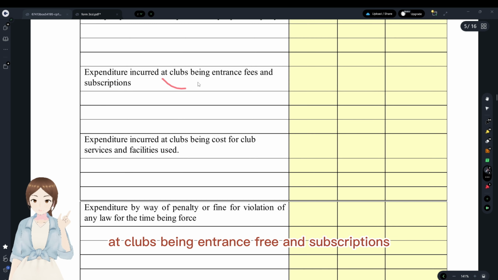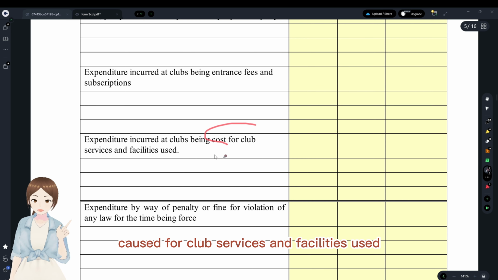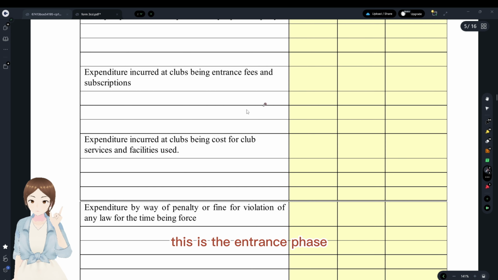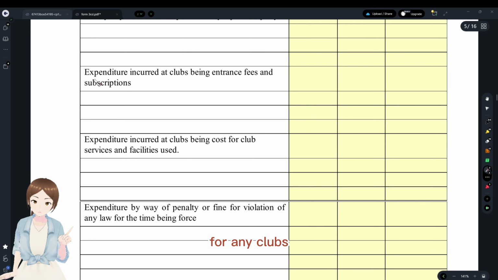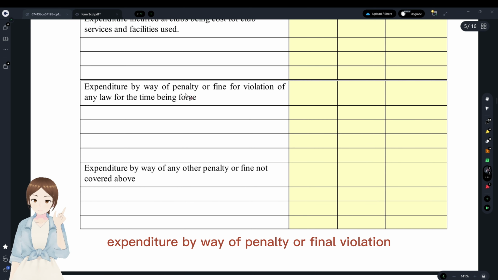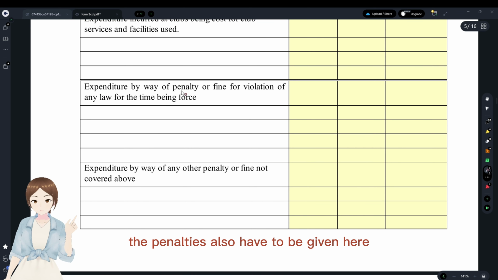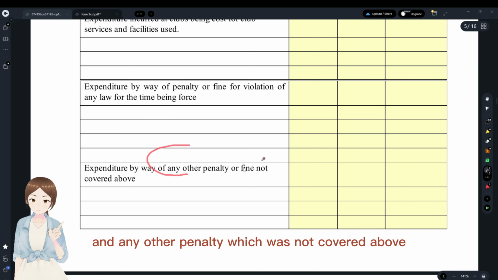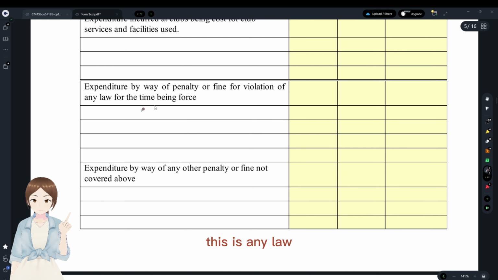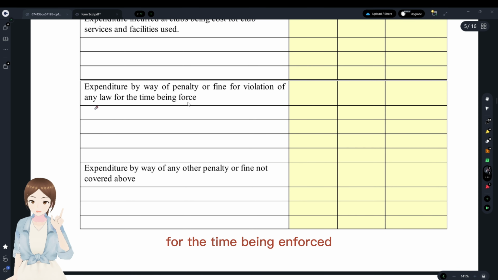Expenditure incurred at clubs, being entrance fees and subscriptions, and at clubs being the cost for club services and facilities used. This is the entrance fees, and this is for the facilities that we'll be using at clubs. Okay, expenditure by way of penalty or fine for violation of any law for the time being enforced. The penalties also have to be given here, and any other penalty which was not covered above. This is for any law for the time being enforced.